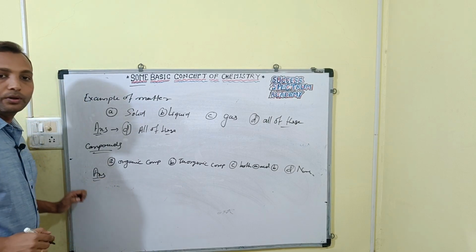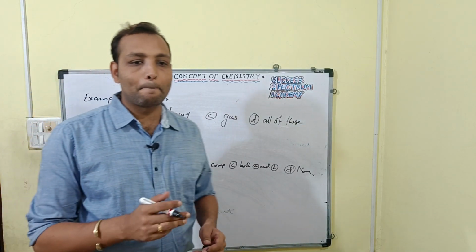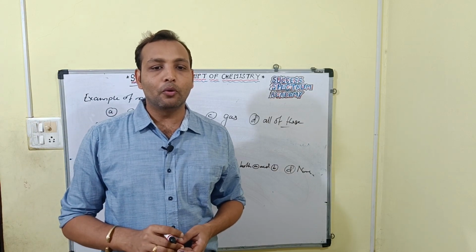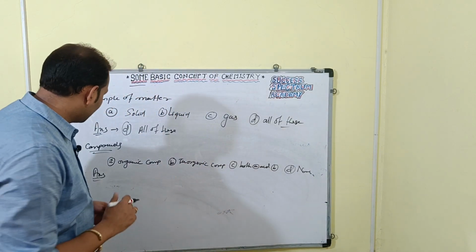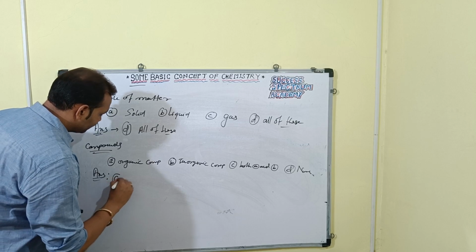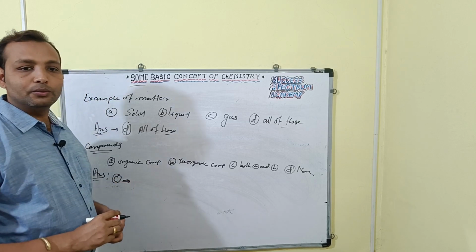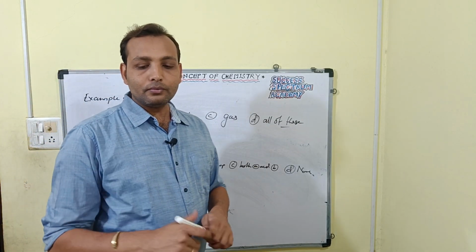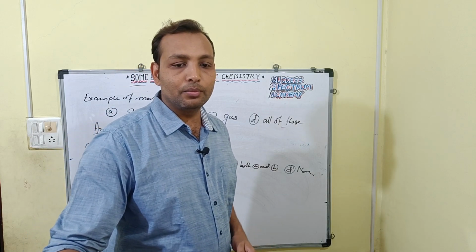What we have, the answer will be both 1 and 2. So the answer option will be what? See here, both 1 and 2. Okay, so these are, we can say, the examples.